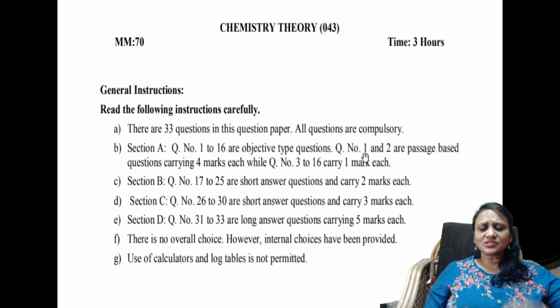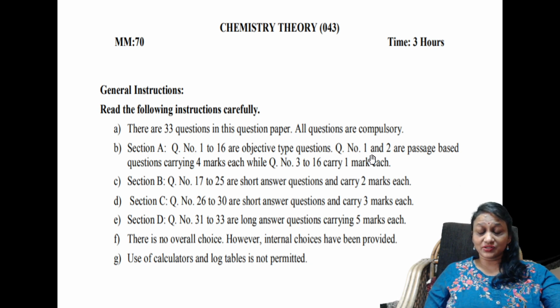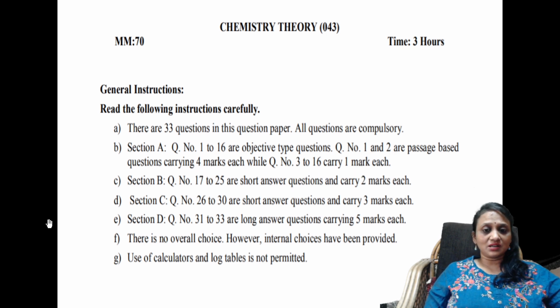Right? So passages are something which you all really enjoy. In English also you would have read the passage, isn't it? So passage based questions are simple. Read the paragraph carefully and answer the questions. Got it? Now let us see in detail, students. Then basically 1 and 2 are over, and they are 4 marks each, so 8 marks are over. From 3 to 16 are the remaining 1 mark questions. So 1 to 16 are objective type questions, students.